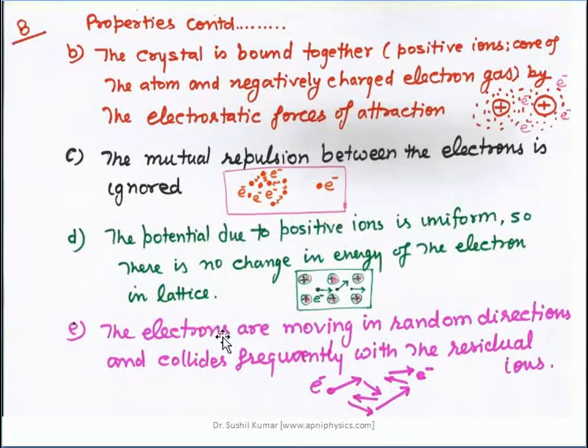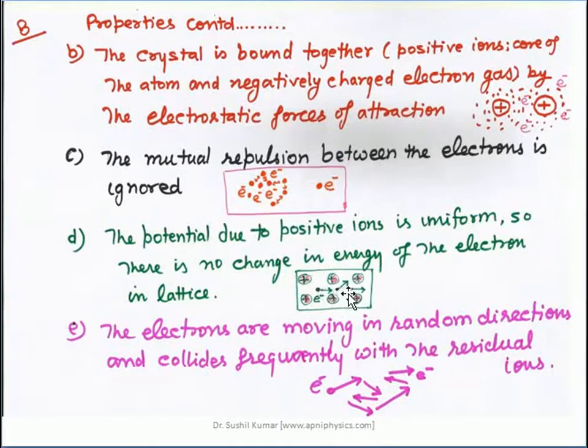Number 5, the electrons are moving in random directions and collide frequently with the residual ions. The fifth point basically is that these electrons are moving in random directions and collide frequently with the residual ions.